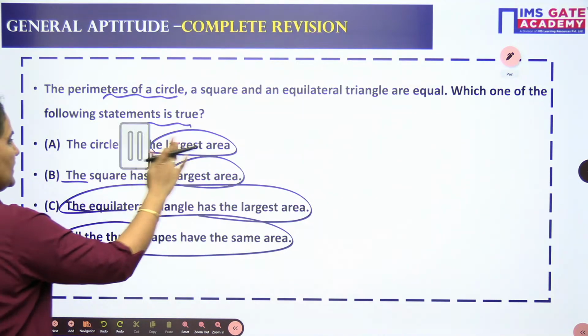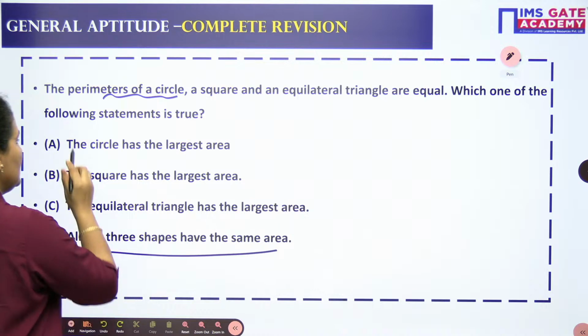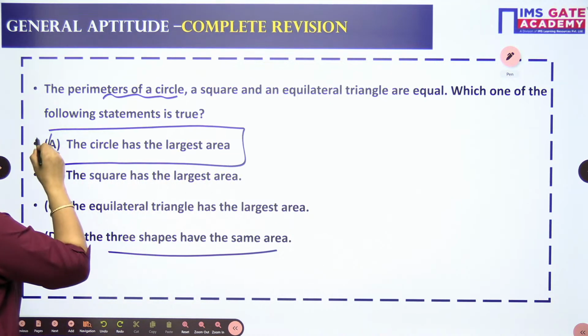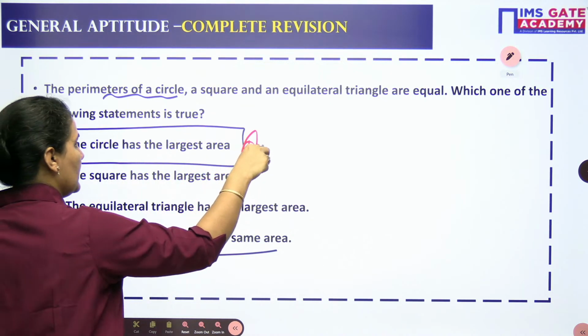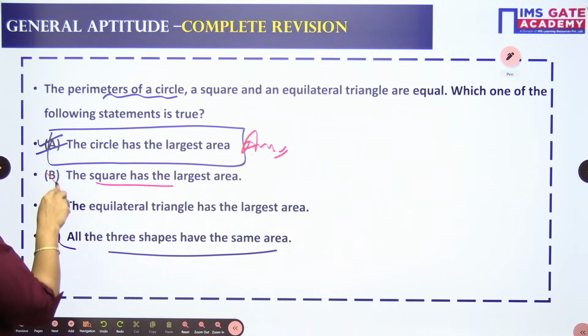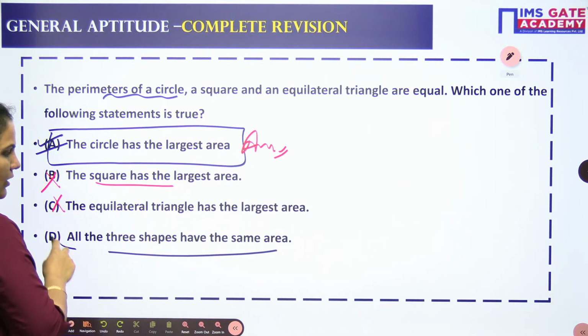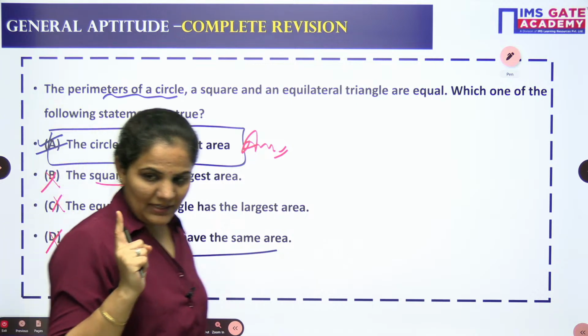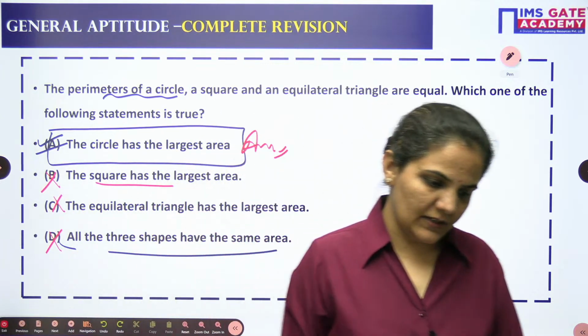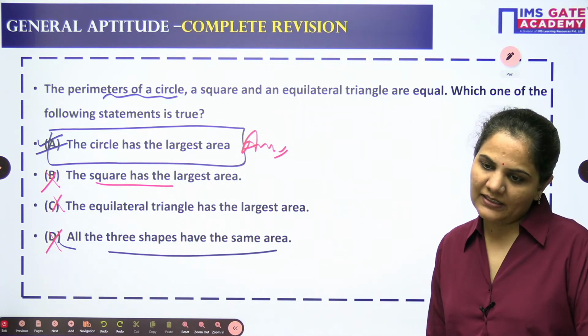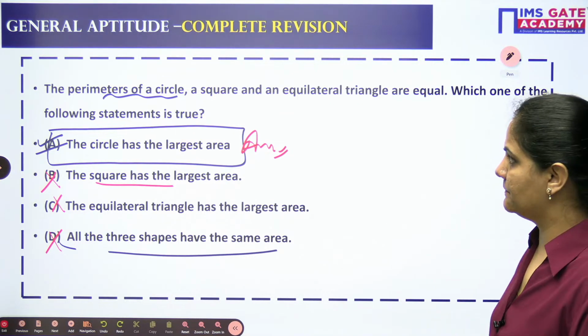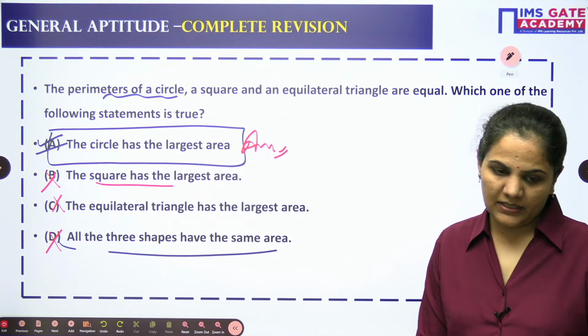So look at the options. What it is saying, circle has the largest area. Yes, definitely this is true. When I am looking for the next option, square has the largest. No. Equilateral? No. All are having same? No, it's not. So my correct answer will be option A only. In this case my correct answer will be option A only, bachcho. Please confirm.